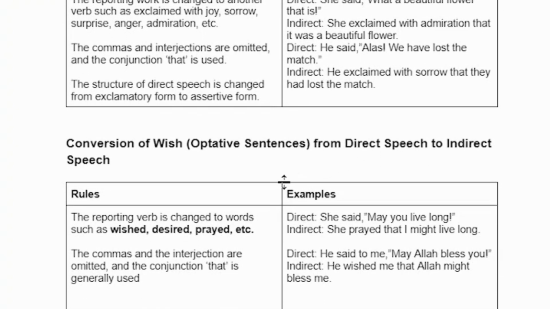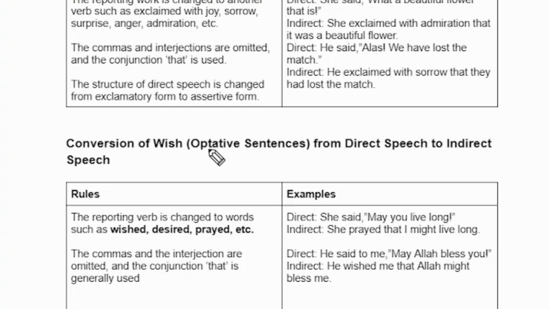Okay, there are imperative sentences, there are exclamatory expressions, there are optative sentences. If you want to learn all these sentences, because without understanding these sentences you cannot properly understand the kinds of sentences, for this you can watch my video. In this way you can easily differentiate between these sentences.